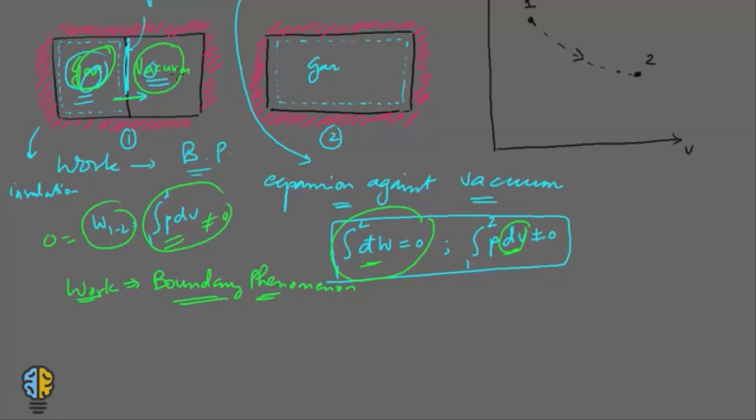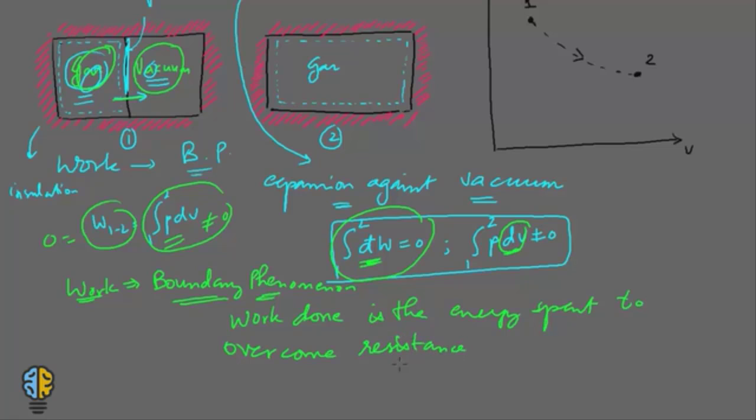The second reason why this work is 0 is because work is done to overcome a certain resistance. I'll write this down. Work done is the energy spent to overcome certain resistance.